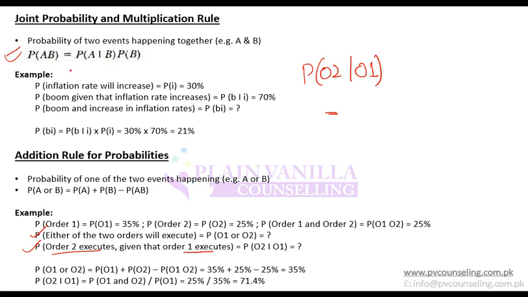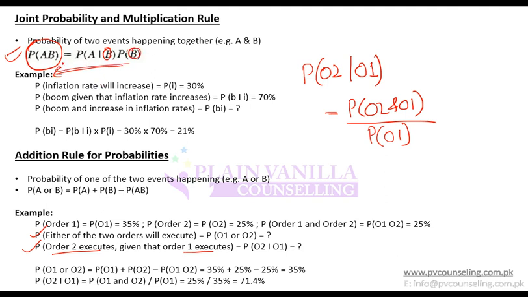If I cross multiply it, it will be the probability of AB, that is the probability of order 2 and 1 being executed, divided by the probability of the second variable, which needs to come in the denominator.